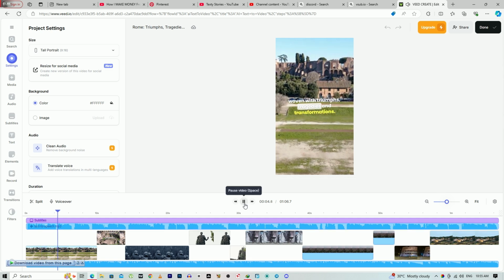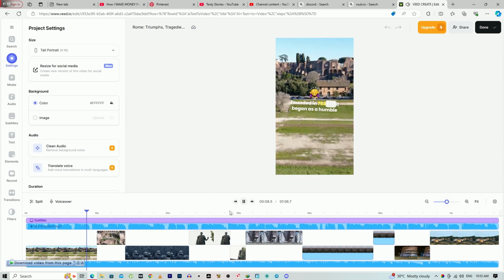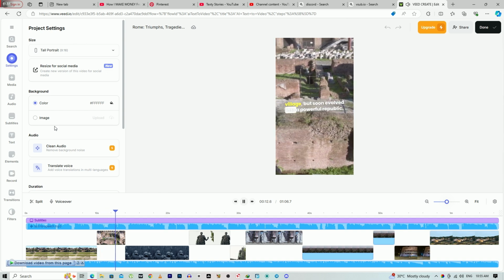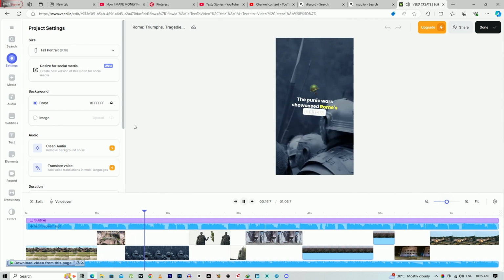Woven with triumphs, tragedies, and transformations, founded in 753 BC. It began as a humble village, but soon evolved into a powerful republic. The Punic Wars showcased Rome's military prowess, particularly against...